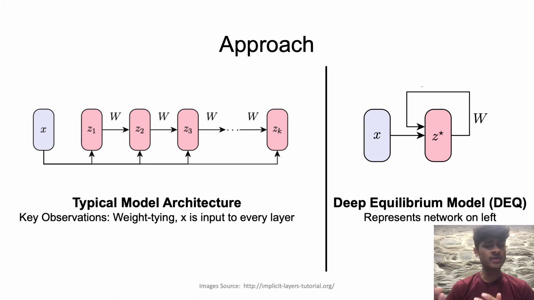And if we end up actually just converging to this fixed point, does it make sense to have a bunch of these weight matrices that essentially end up doing nothing? Instead, we can represent this network using a deep equilibrium model, which is a single layer that computes this fixed point. So for some input x and a weight matrix w, compute the fixed point such that any number of weight matrices applied to this input would result in the same vector z. And we can solve for this using a fixed point solver. In this case, we use Broyden's method, but there's a lot of interesting tools out there for this purpose.